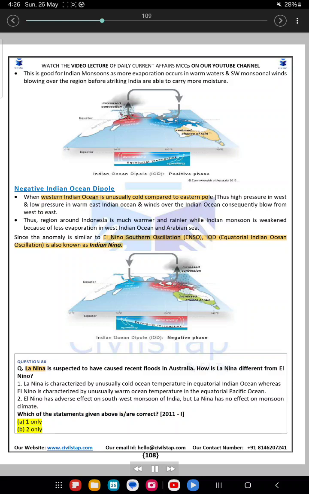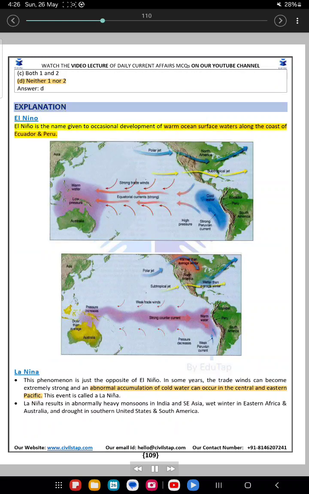Answer D. Explanation. El Niño. El Niño is the name given to occasional development of warm ocean surface waters along the coast of Ecuador and Peru. La Niña. This phenomenon is just the opposite of El Niño. In some years, the trade winds can become extremely strong and an abnormal accumulation of cold water can occur in the central and eastern Pacific. This event is called La Niña. La Niña results in abnormally heavy monsoons in India and Asia, but winter in eastern Africa and Australia, and drought in southern United States and South America.